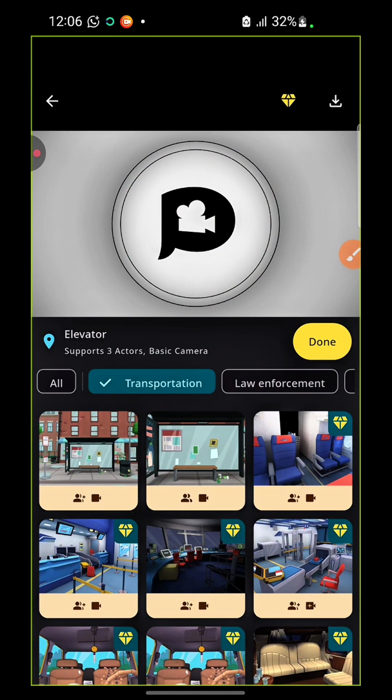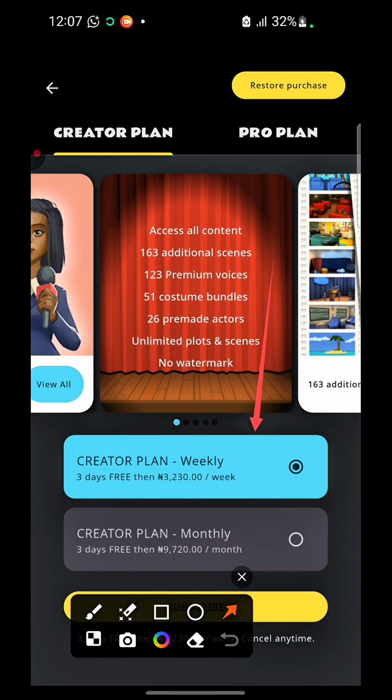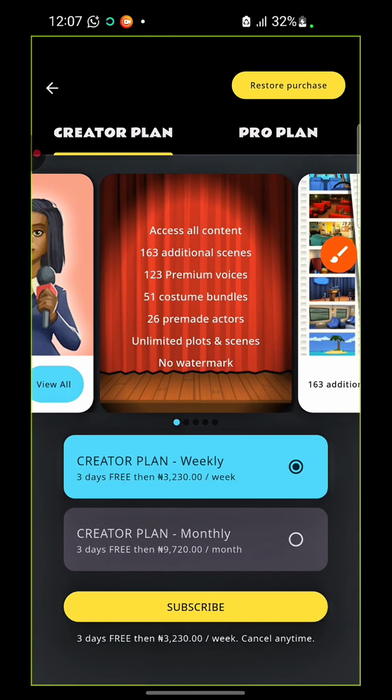Okay, so if you click on this thing right here, right? So if you click there, maybe you want to see how much their premium plan is. You can see how much it is right here. Creator plan weekly, per week is about 3,230 naira or so. And then the monthly plan is 9,720 naira per month. So this is how much you'll be paying if you wanted to pay for the monthly plan. That is how much you will be paying for a month.